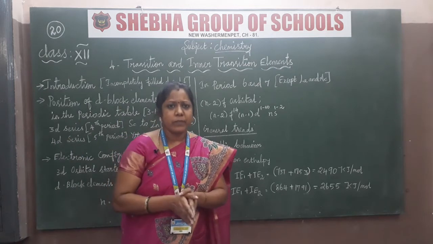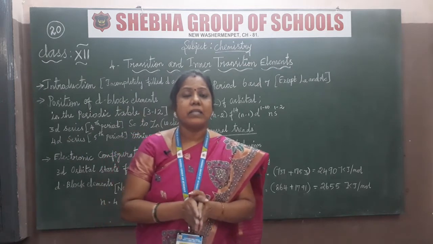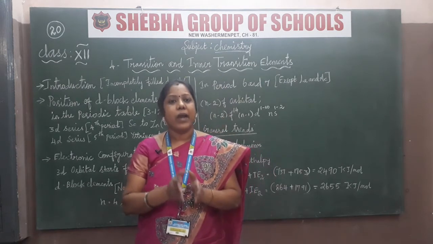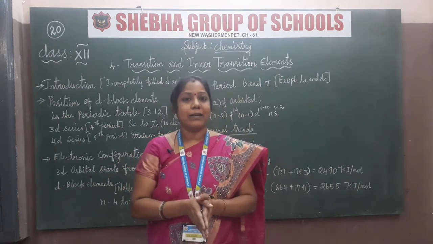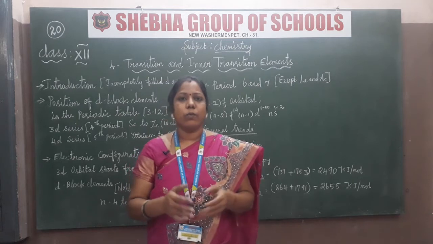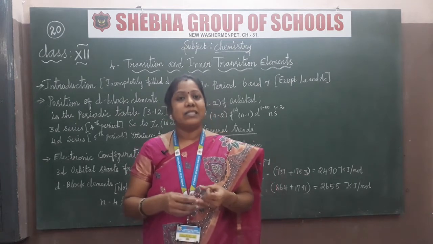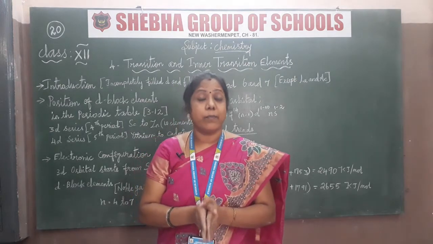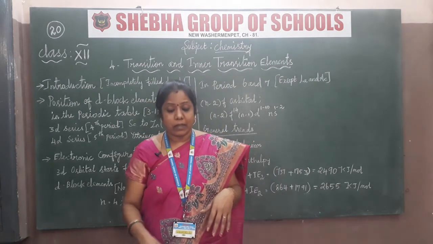I already explained that all the D block elements are metallic elements. That is why they are called transition elements or transition metals. Most of what you see, like gold, silver, copper, iron and mercury, so many things are there in the D block elements. So that is very important to consider.